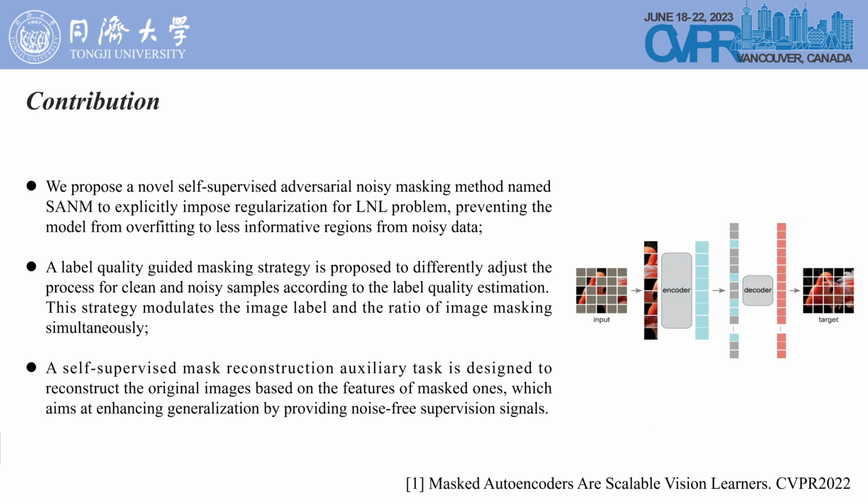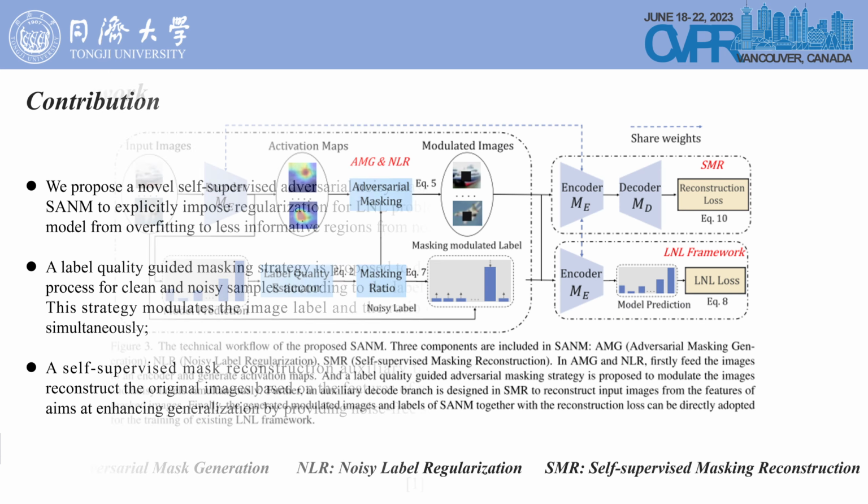Briefly speaking, we generate mask ratios with the help of a Gaussian mixture model, which is commonly used in the field of noisy label learning, so as to apply different mask strategies on clean and noisy samples. In addition, inspired by the MAE model, we introduced a self-supervised image reconstruction module, which introduces noise-free self-supervised signals by reconstructing the masked images to improve the generalization ability of the model.